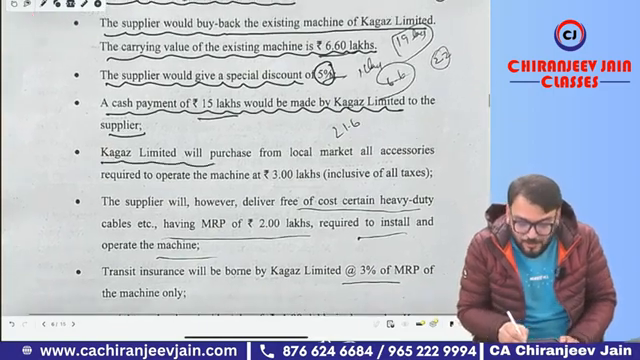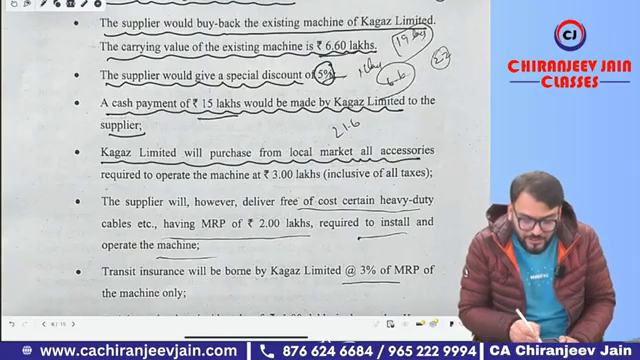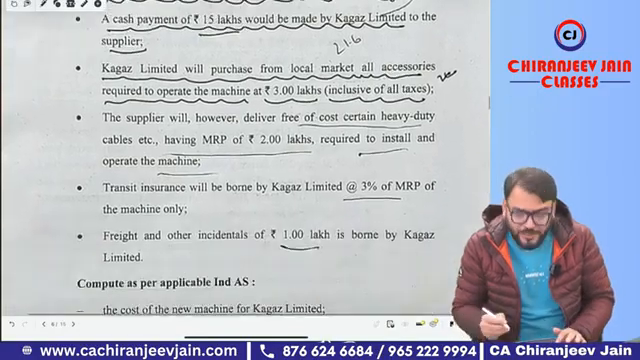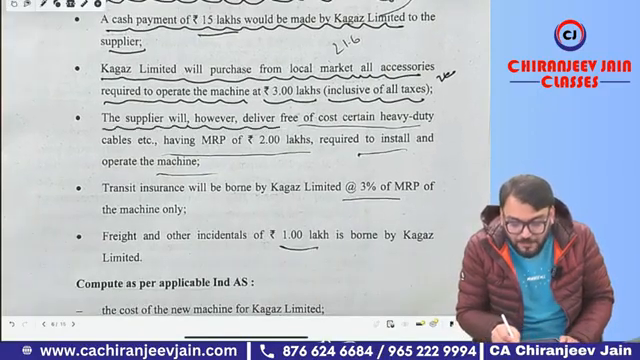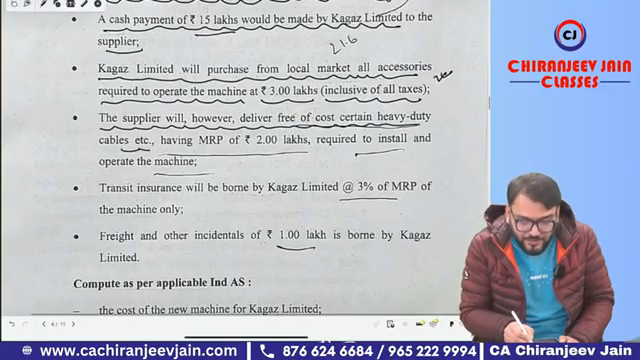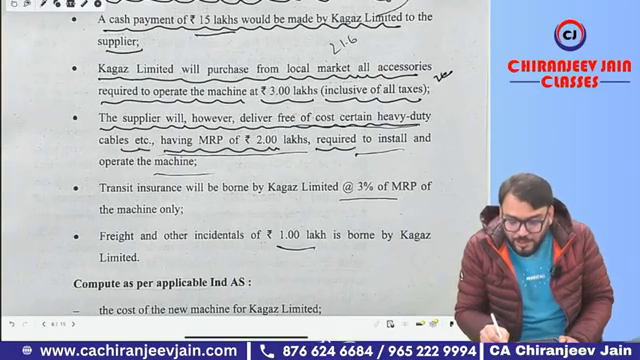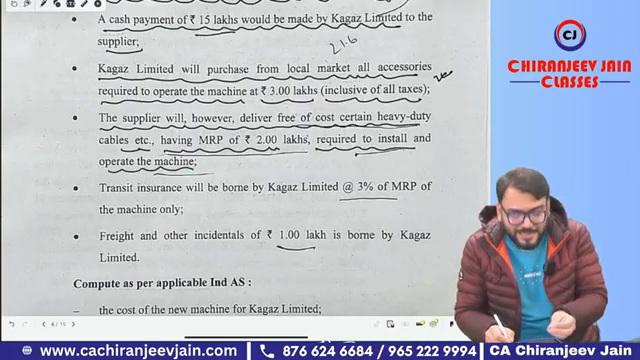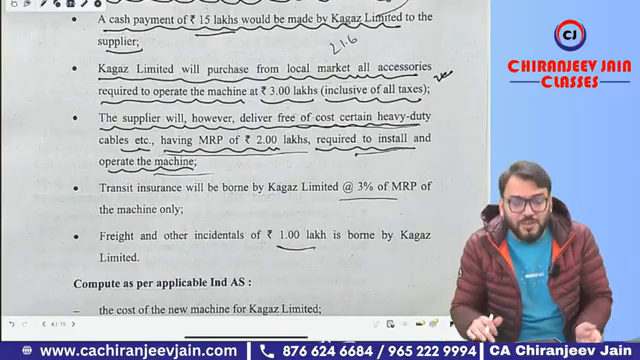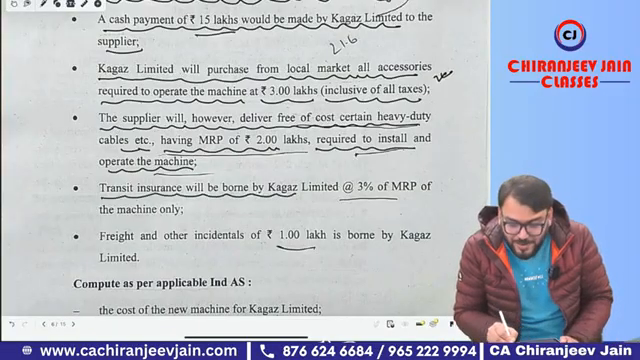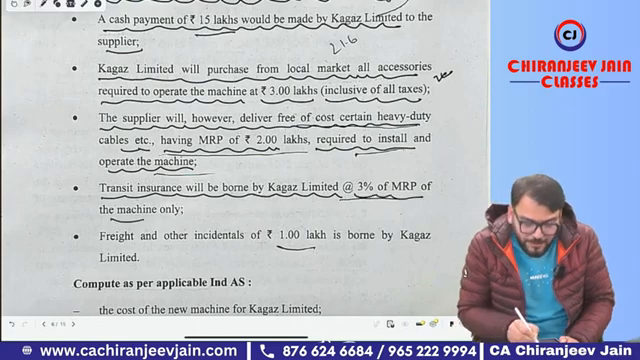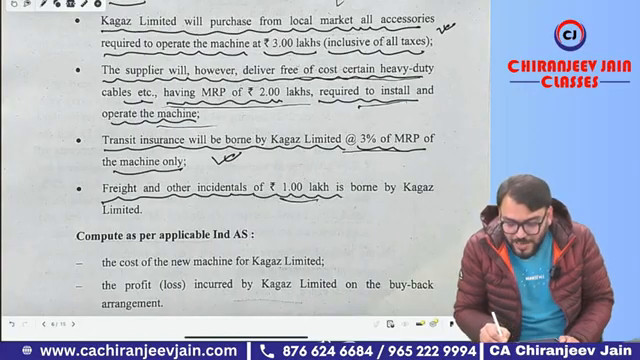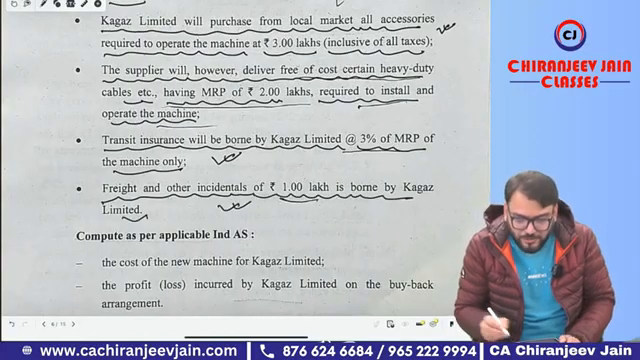Kagaz Limited will purchase from the local market all accessories required to operate the machine at 3 lakh, inclusive of all taxes. So these accessories will also be capitalized. The supplier will, however, deliver free of cost certain heavy duty cables, etc., having an MRP of 2 lakh, required to install and operate the machine. So free of cost, the consideration is 0 only. Transit insurance will be borne by Kagaz Limited at 3% of the MRP of the machine. Of course, this will also be capitalized. Freight and other incidentals of rupees 1 lakh are to be borne by Kagaz Limited. Of course, this will also be capitalized.